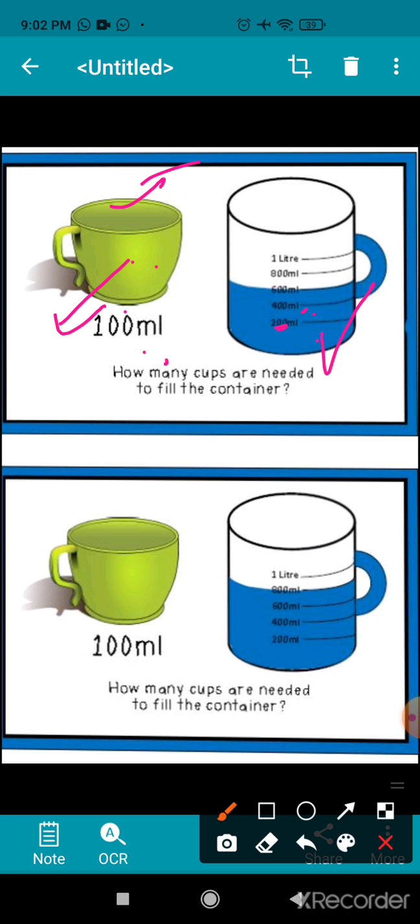Okay, so 600 ml. But when you pour water 8 times, it will show this sign, 800 ml. Okay.